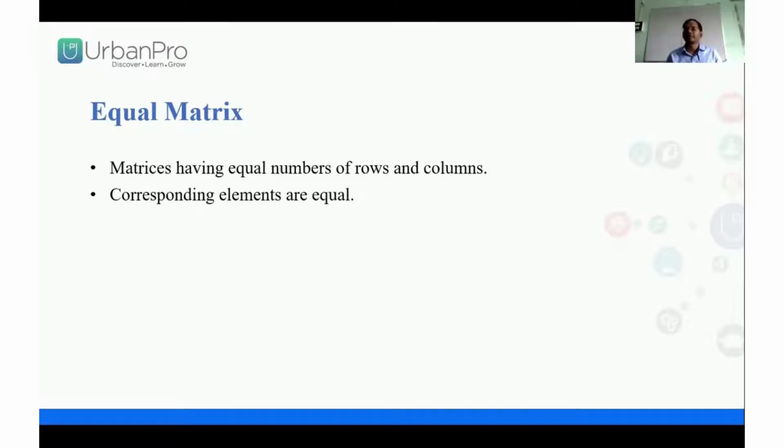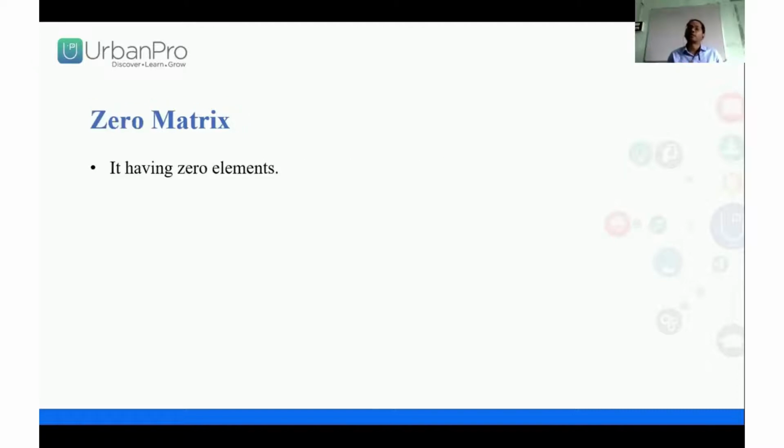Now we have to do equal matrices. Equal matrices means the matrices have an equal number of rows and an equal number of columns, both the same, and corresponding elements are also equal. Means the first element 2 in matrix A, in matrix B also the first element should be 2 only. Like this, corresponding elements are exactly equal, and the number of rows and columns are also equal. This is called an equal matrix.